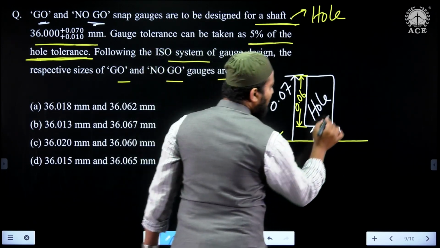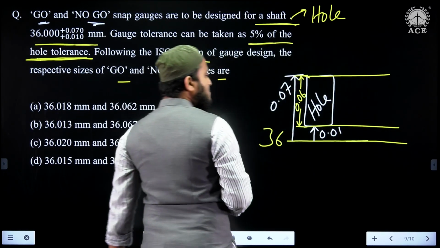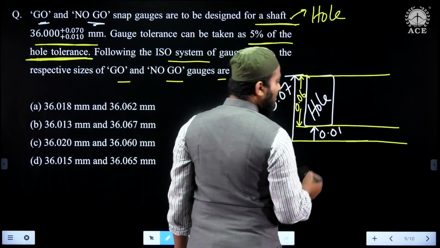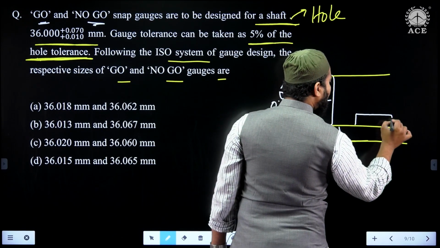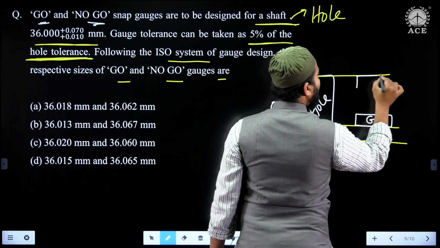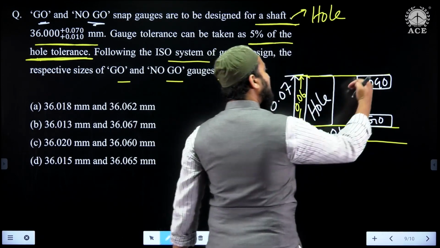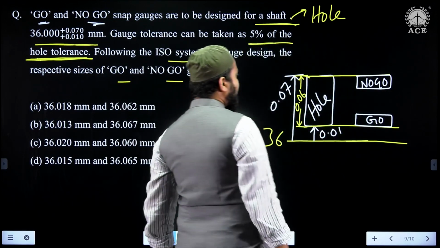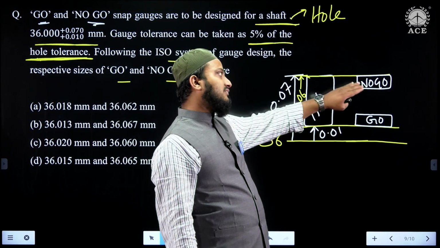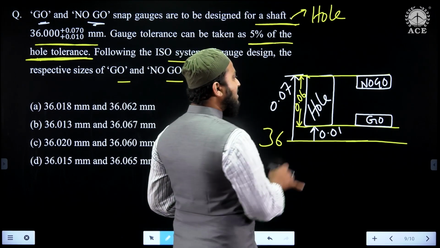Now, to this given hole, at the lower and upper limit, there is a gauge design. So, old ISO, or you can say as per workshop, gauge tolerance is 2 watts. This is the go gauge tolerance zone and this is the no go gauge tolerance zone. Whereas the no go gauge tolerance zone we used to take above. If you follow the new system where workshop and inspection based, the go gauge is taken from the workshop, the no go gauge if you take from the inspection, then the design will change for the no go gauge. But as per the old method, as the workshop it is,